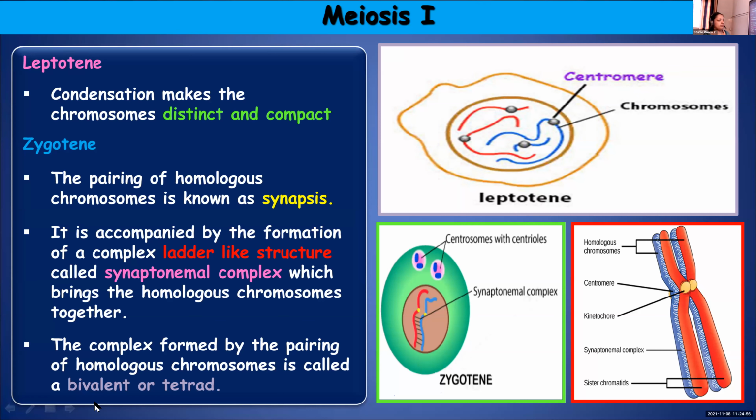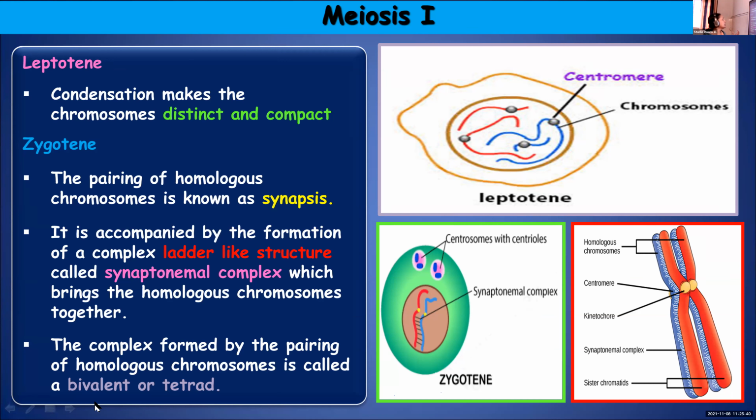Here, condensation. As such, in prophase, you know that chromatin material will get condensed. So same happens here also. The chromosomes or the chromatin material will get condensed and form distinct and compact chromosomes. You can see, instead of remaining as an entangled network of threads, they have got condensed. See the figure, they have a centromere, they are distinct and compact. So they have changed from that entangled thread-like network to distinct chromosomes. So condensation has started.